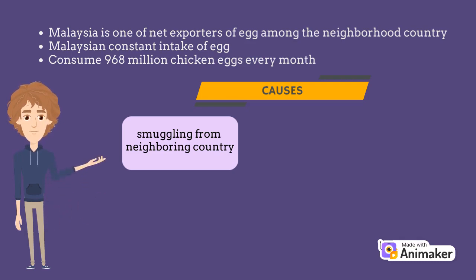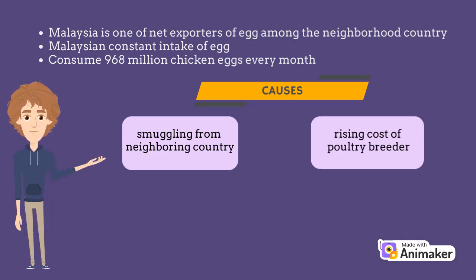The next one is the rising cost of poultry breeders. The Minister of Domestic Trade and Consumer Affairs, Alexander Nanta Linggi, said in Utusan Malaysia that rising costs of operation for poultry breeders, such as chickens, ducks and geese, have forced them to limit their livestock, which then caused the suspension in the supply of chicken eggs in the markets of several states. On 4 August 2022, it was stated in The Star that Mazlina Kamarudin, the managing director of Wismi Empire Sdn Bhd, said the high price of chicken feed like soy and corn, as well as other raw materials, is among the factors leading to the high cost of rearing chickens.